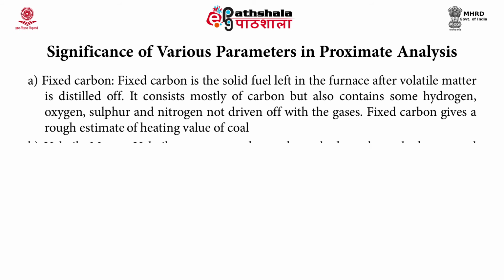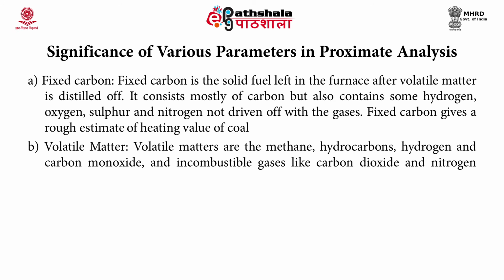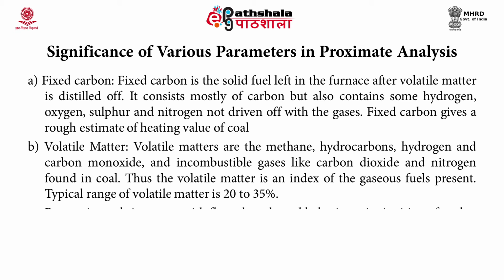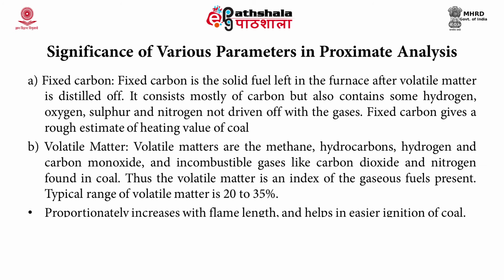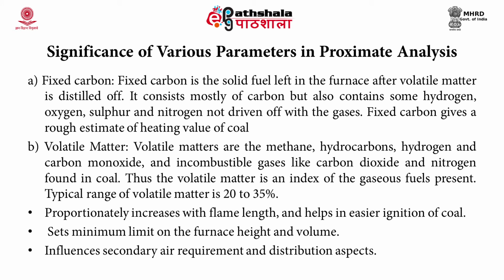Volatile matter includes methane, hydrocarbon, hydrogen and carbon monoxide, and incombustible gases like carbon dioxide and nitrogen, which are found in the coal. It is an index of gaseous fuel and it ranges from 20 to 35%. It increases proportionately with flame length and helps in easier ignition of the coal. It sets the minimum limit on the furnace height and volume, and it influences the secondary air requirement and distribution aspect. The volatile matter also influences secondary oil support.